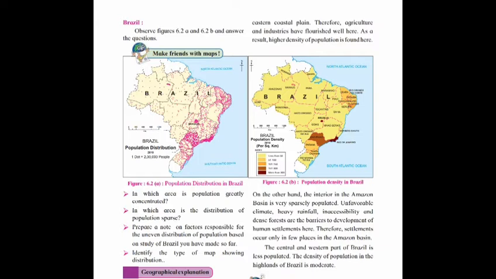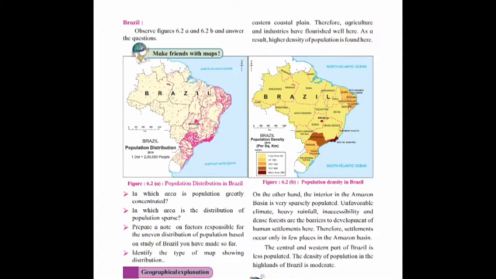In Brazilian highlands, moderate distribution of population is found. Moderate amount of rainfall and temperate climatic conditions are the factors responsible for the moderate distribution of population in this region. The dense distribution of population is found in the states of Sao Paulo and Rio de Janeiro. Availability of natural resources, transportation facilities, development of agriculture and industries, availability of minerals, etc. are some of the factors responsible for the dense distribution of population in these states.